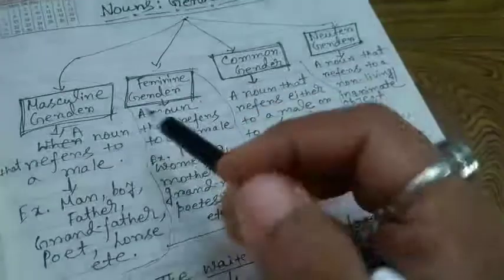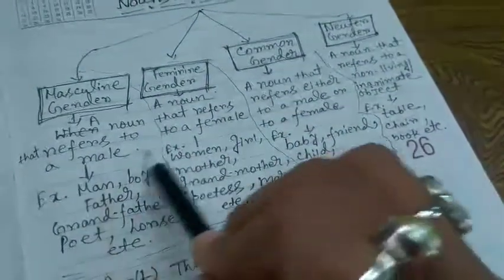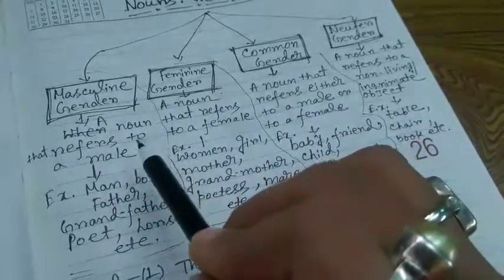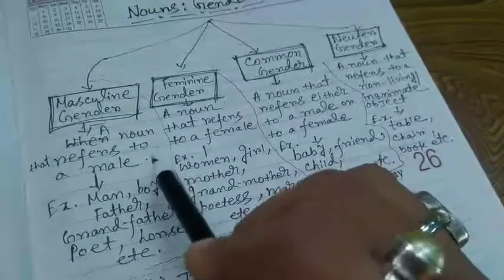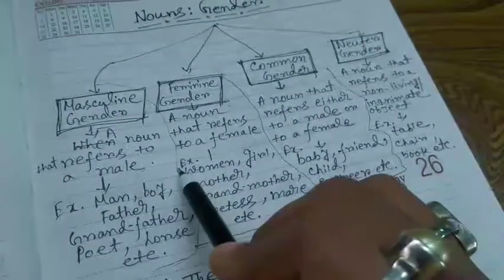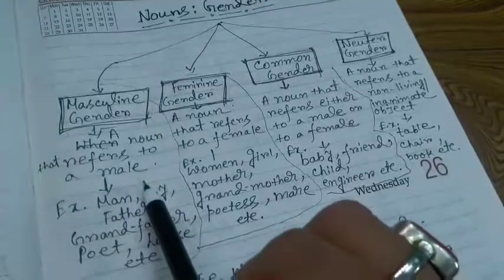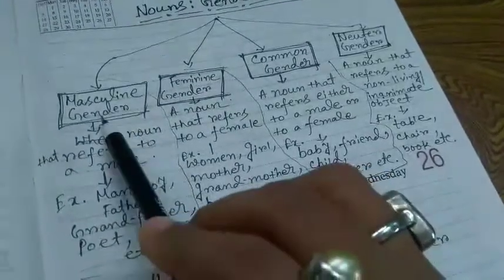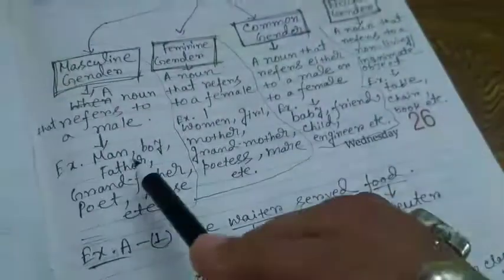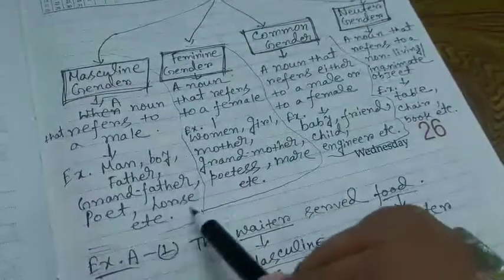Which is known as masculine gender? When a noun refers to a male person, not male person only, male dog, male animal, anything it may be, means a noun that refers to a male, that noun is known as masculine gender. Example: man, boy, father, grandfather, poet, horse, etc.